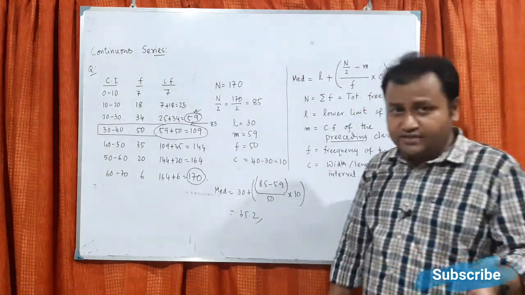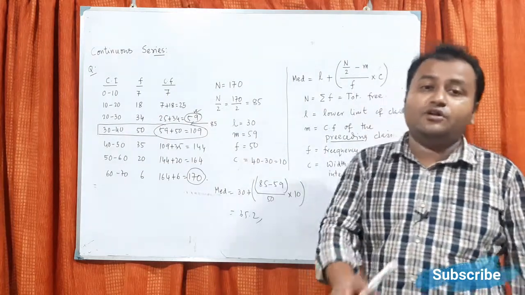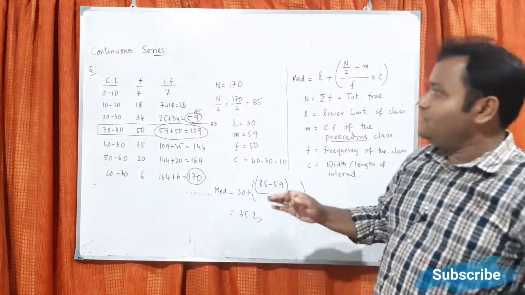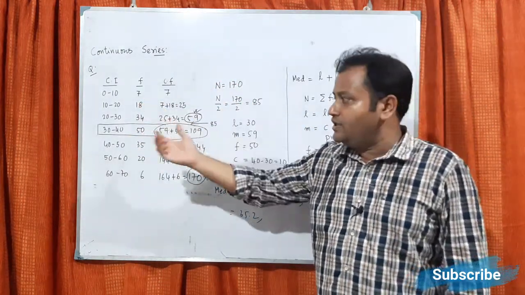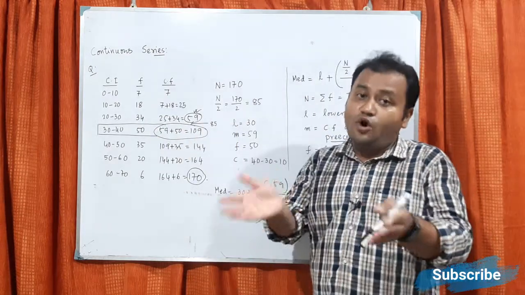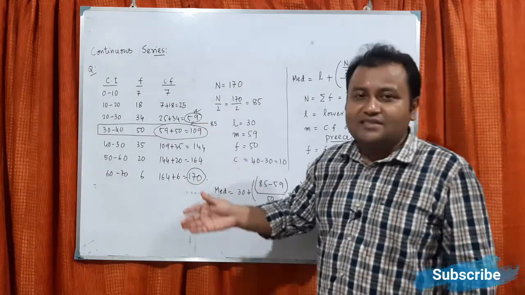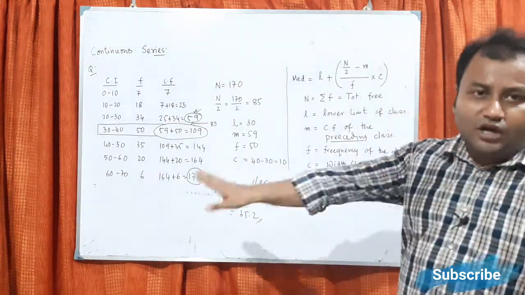So what we have discussed, if you have carefully seen: first we gave the definition of median and tried to explain what median is. Then we gave some basic examples of median, which you can do very easily, with odd and even cases. Now when it comes to series, either discrete or continuous, the odd-even case will not matter.